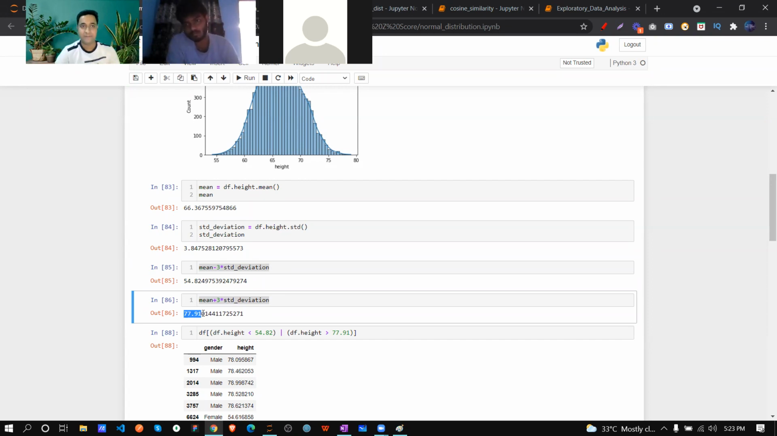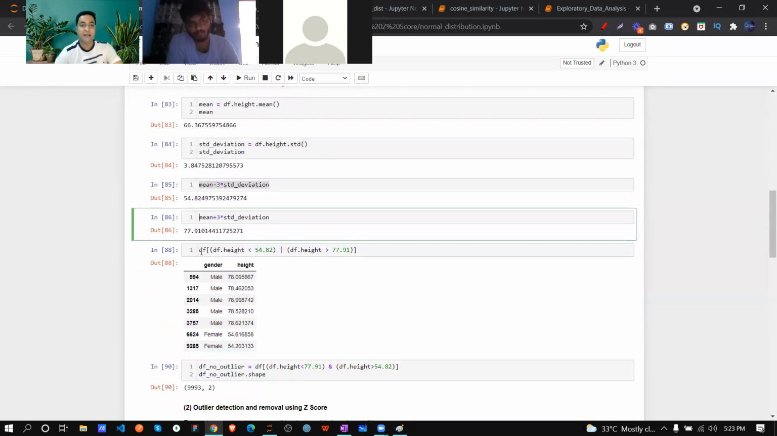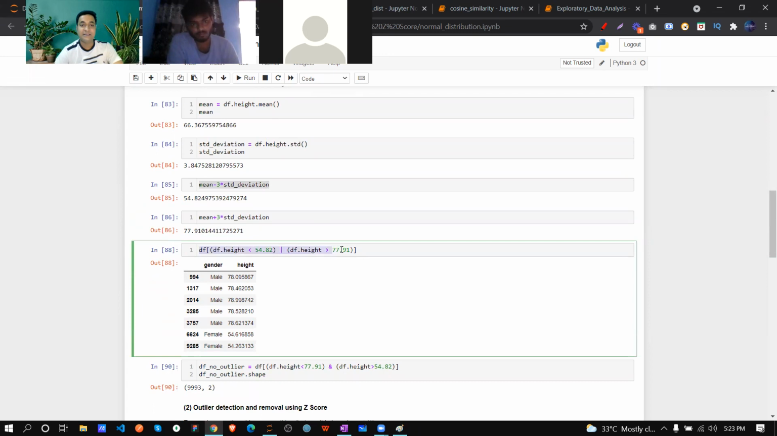Apart from that, on both sides, left side or right side, whatever is coming, those are your outliers. So for detecting those outliers, I'm just writing this: df.height less than 54.82 and greater than 77.91. Whatever the data, these 7 points are coming as outliers.